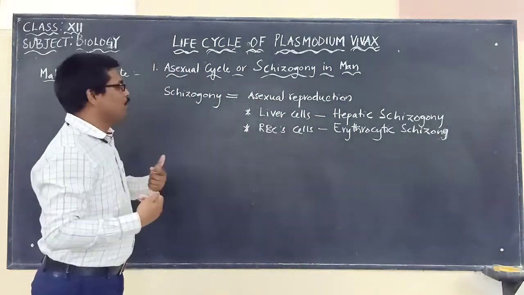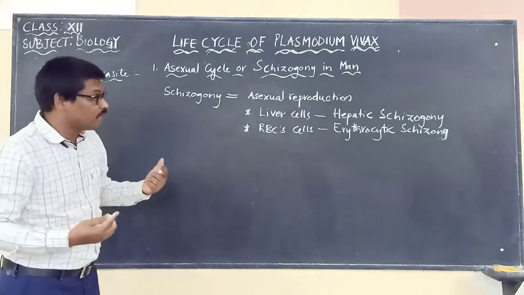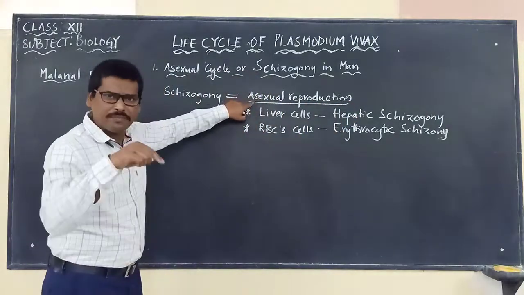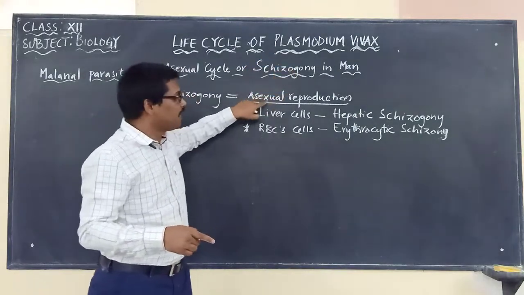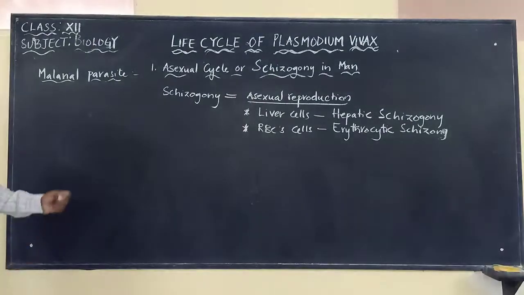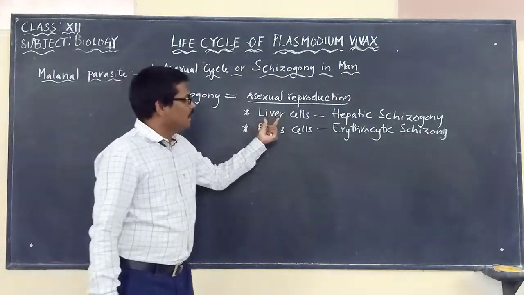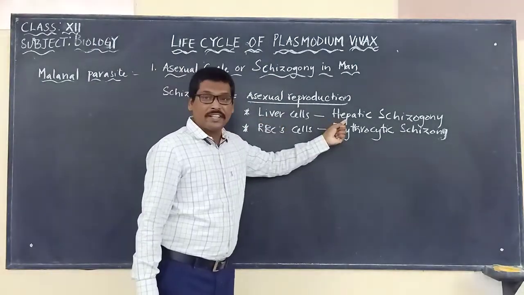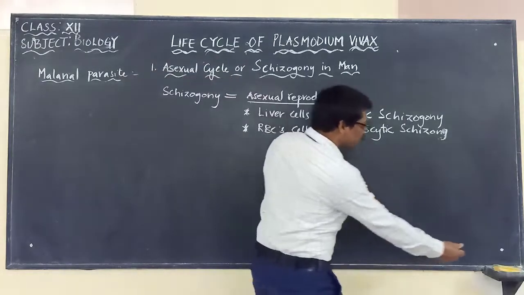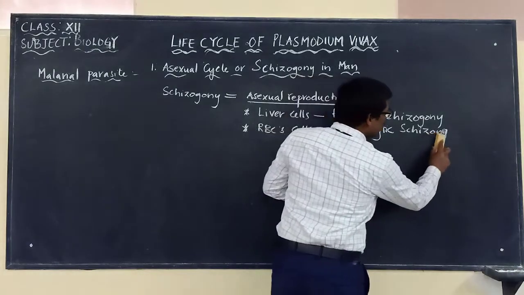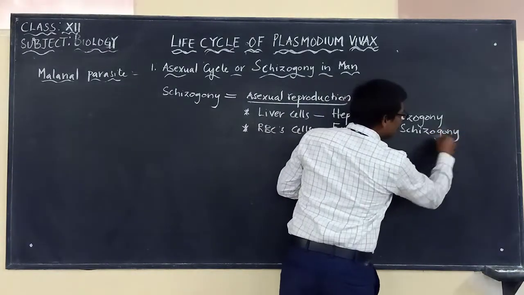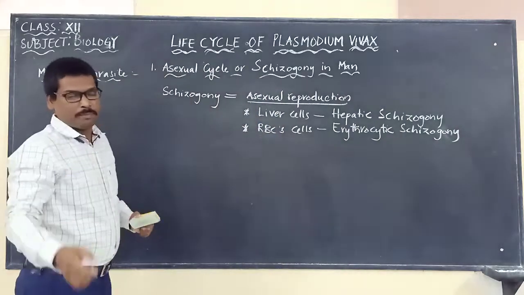So here in human beings, Plasmodium vivax is undergoing what process? Asexual reproduction. What is the other word that we are using for Plasmodium asexual reproduction? It is called schizogony. So we are using two terms here. If it is taking place in liver cells, we call it hepatic schizogony. If it is taking place in RBC cells, we call it erythrocytic schizogony. These are the two terms which we have to remember.